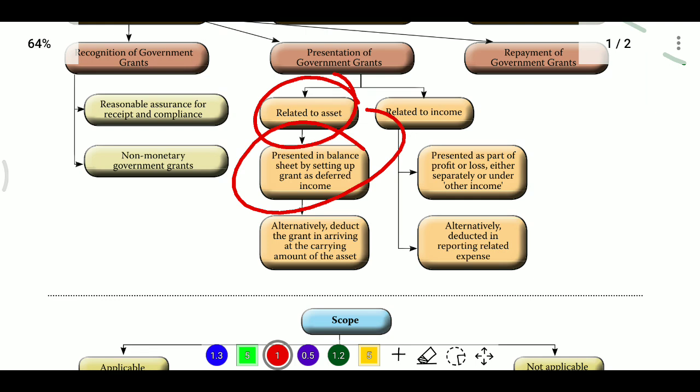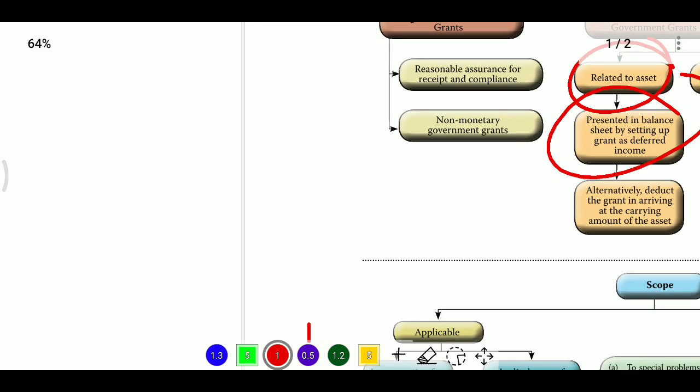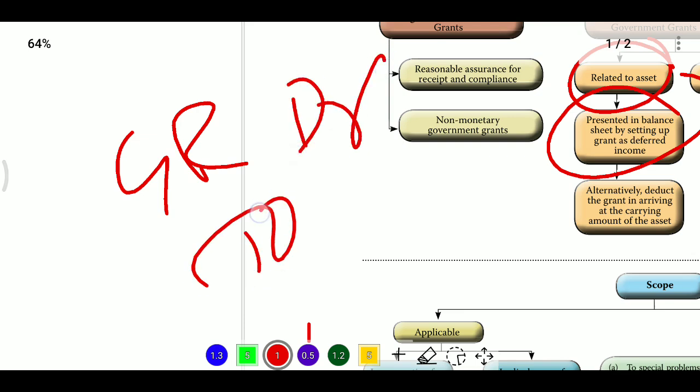Then the entry will be: grant receivable account debit, to deferred grant. So the deferred grant will be presented.